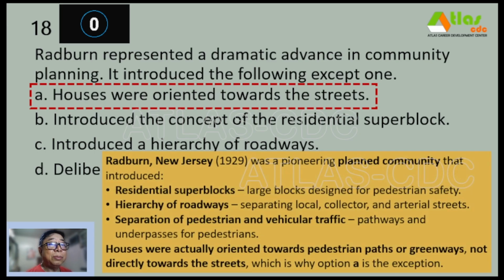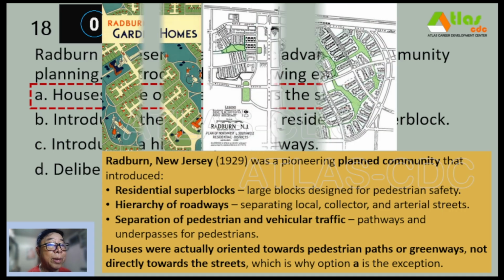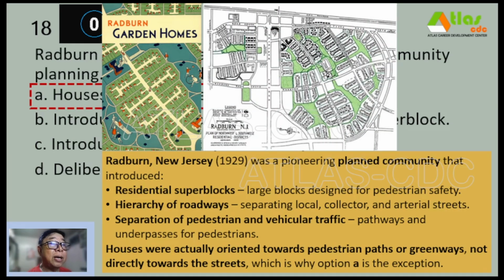So Radburn, that is in New Jersey in 1929, was a pioneering planned community that introduced residential superblocks, that is, large blocks designed for pedestrian safety, a hierarchy of roadways separating local, collector, and arterial streets, and separation of pedestrian and vehicular traffic, with pathways and underpasses for pedestrians. Houses were actually oriented towards pedestrian paths or greenways, not directly towards the streets, which is why option A is the exception.